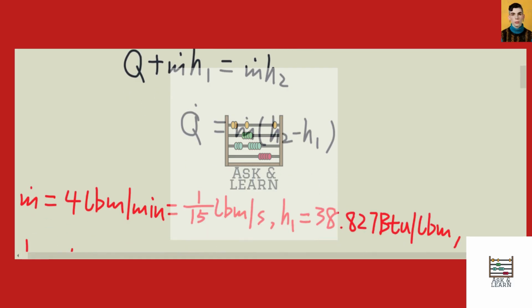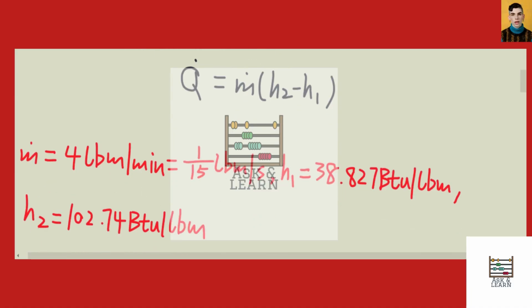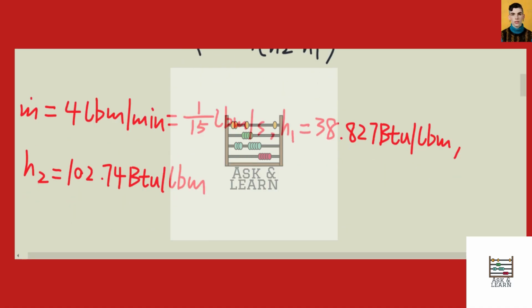We know the mass flow rate for the refrigerant 134a is given as 4 pound mass per minute, which is equal to 1/15 pound mass per second. We know the initial enthalpy is 38.827 British thermal units per pound mass, and the final enthalpy is 102.74 British thermal units per pound mass.